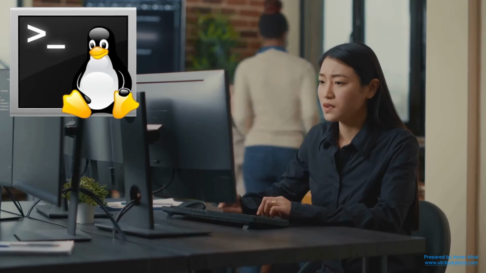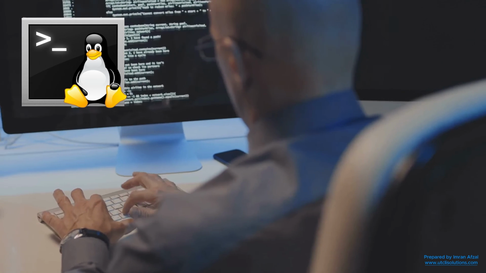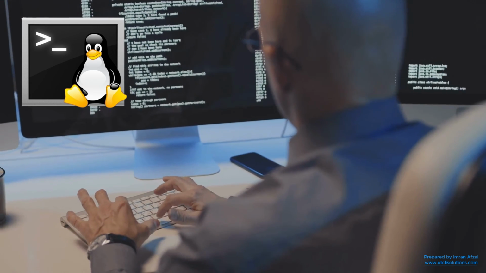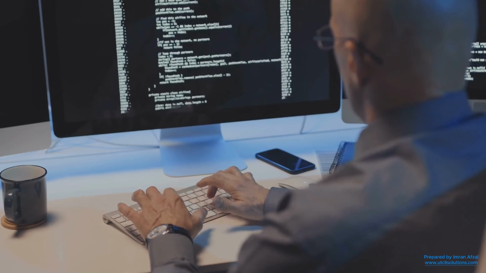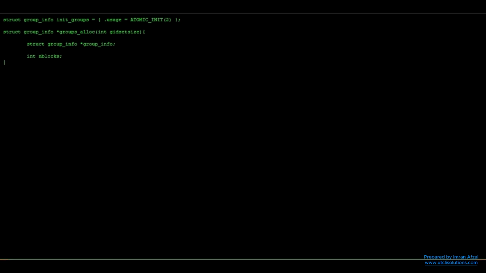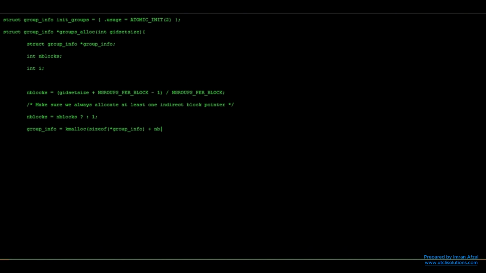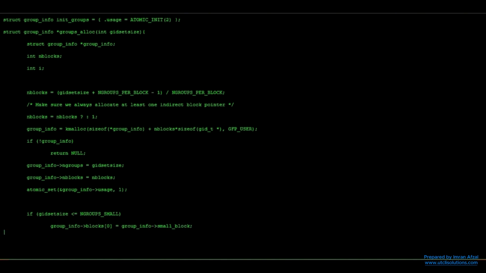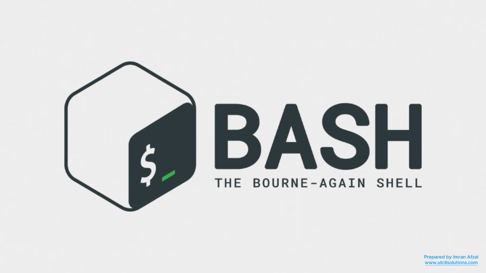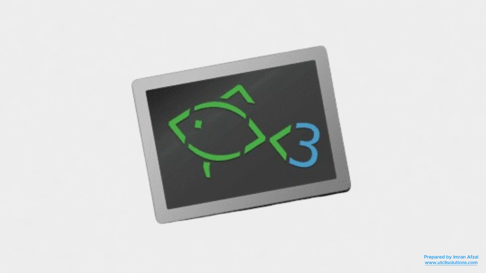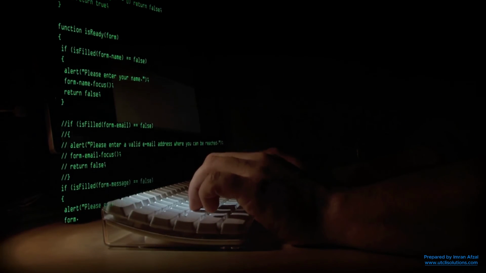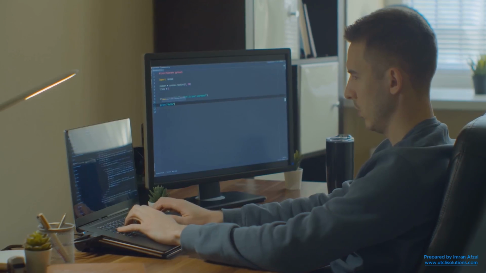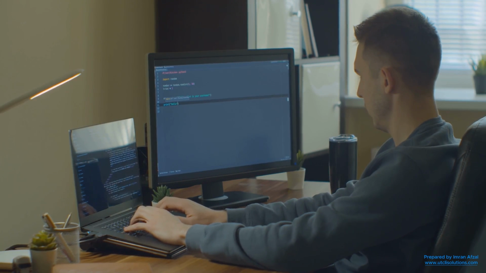So, the Linux shell is one of the most powerful tools you can learn. It gives you full control over your computer using just your keyboard. Once you understand the shell, you can automate tasks, manage systems, and work like a pro. Whether you choose Bash, Zsh, or Fish, you're already on the right path by learning how these tools work. Start with the one that feels best for you and explore the others as you grow.